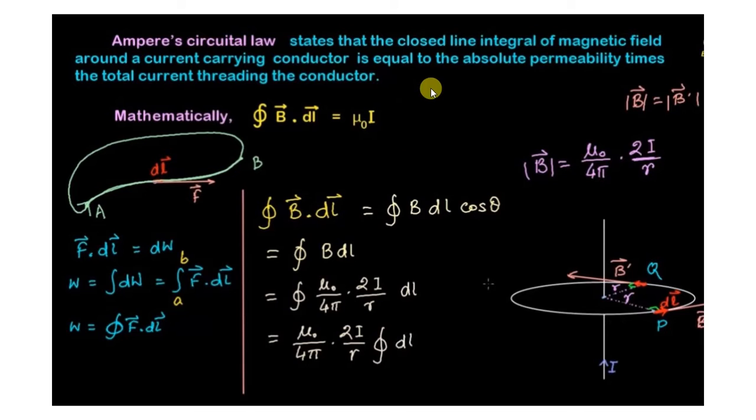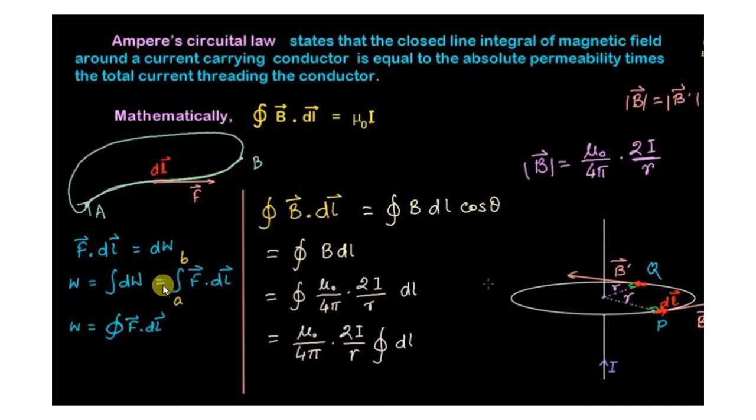First of all, we have to understand the line integral. The line integral is over a small distance, so dl is that small distance, and F·dl equals dW. This is our basic phenomenon: force times displacement is known as work. If we want the whole work from point A to point B, we need to integrate all these small elements of work, so we take the integral of F·dl.